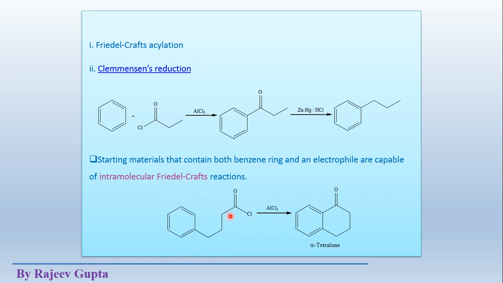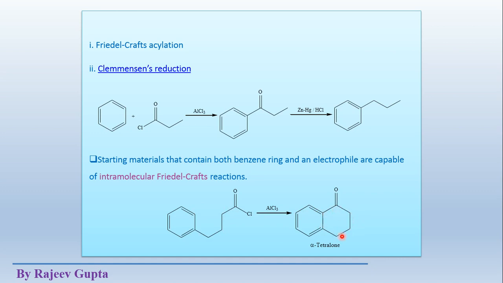the possibility of an intramolecular Friedel-Crafts reaction occurs. How it happens: this works as an acylium ion, and the pi electrons move to this side, onto this carbonyl carbon atom, and form this six membered carbon ring, 1 2 3 4 5 and 6 membered.